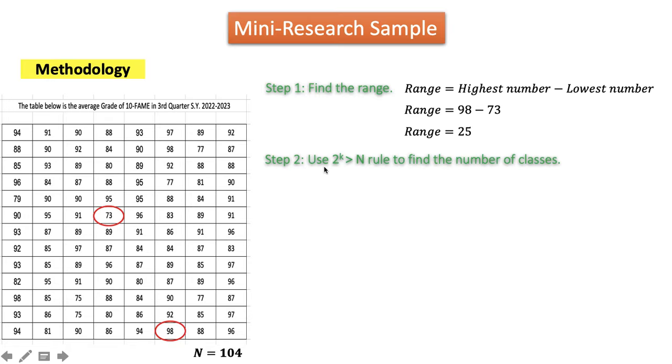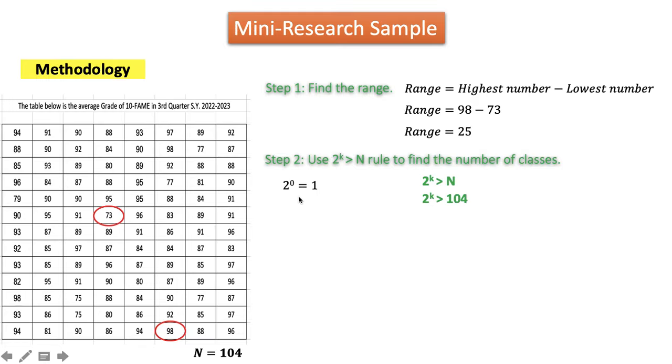Step 2, we're going to find the number of classes. In here, we'll be using the 2^k rule. So in this 2^k rule, the value of this expression must be more than the n. Since our n here is 104, what will be the value of this k? By the way, this k represents the number of classes. So let's have a trial and error here.